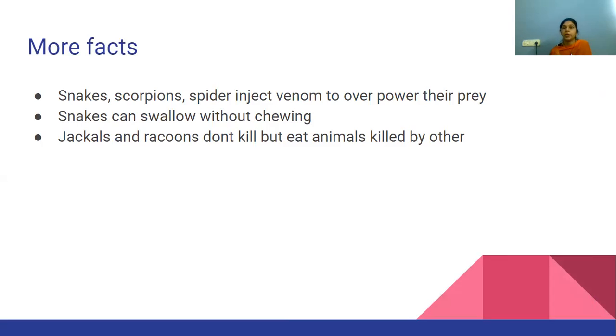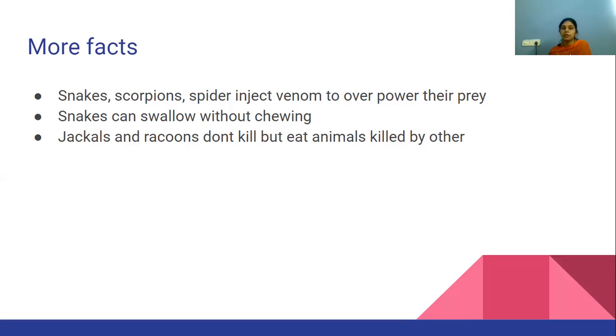Instead of that, these animals or insects use venom to overpower their prey. They use this poison, and because of this poison, their prey becomes unconscious, and finally they will eat it.